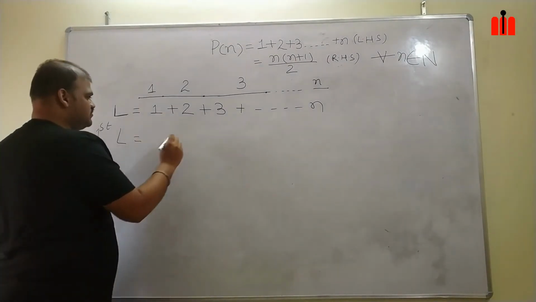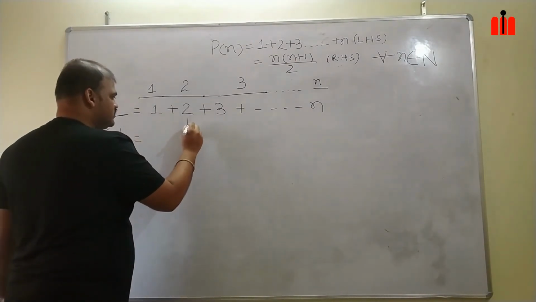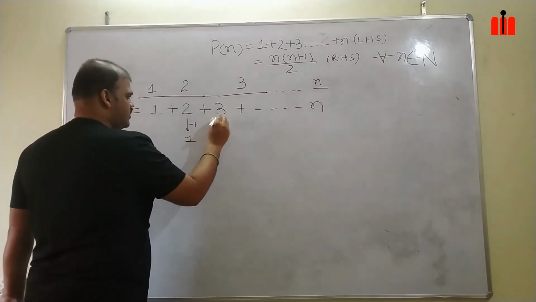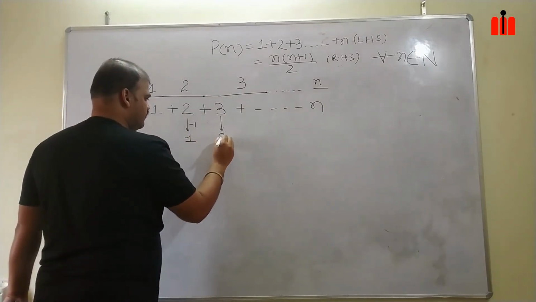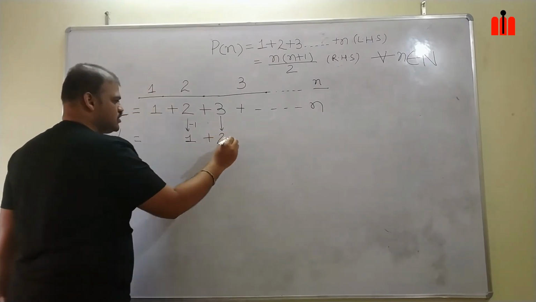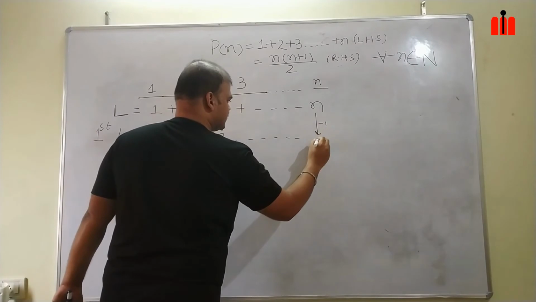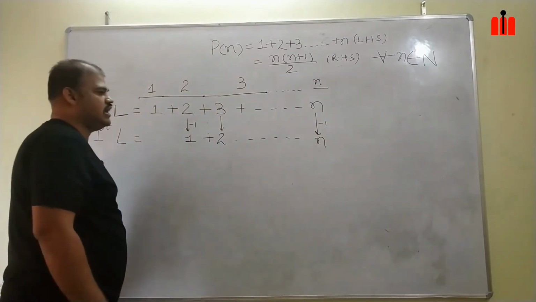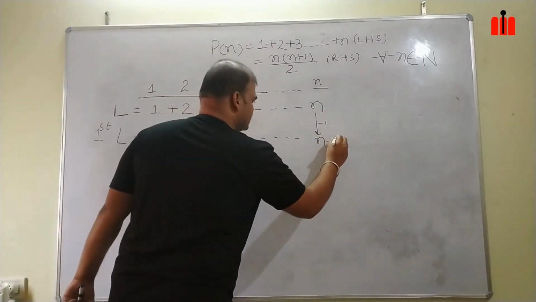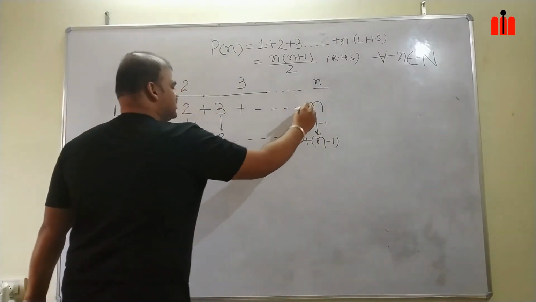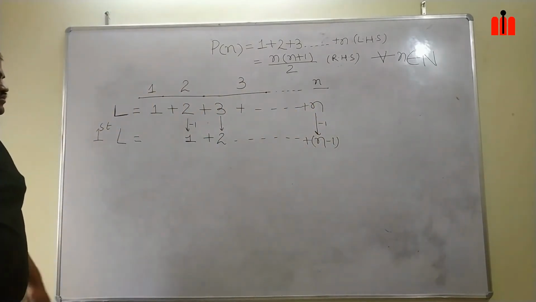So this 1 will become 0, this 2 will become 1, this 3 will become 2, and so on. My last term will become n minus 1.